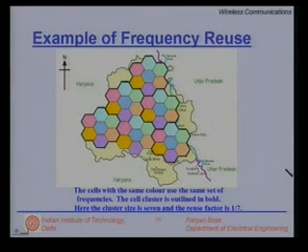Question? Sir, over here there is a scenario that each and every cluster has different types of frequencies. So the mobile user will just communicate with the base station, and each and every time they have to change the frequency. Like when it goes to the second base station, at that time it will change the frequency. But the first time when it talks to the base station, which frequency should be there? Is there any common frequency?